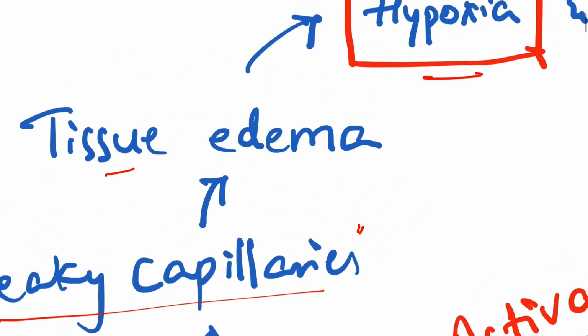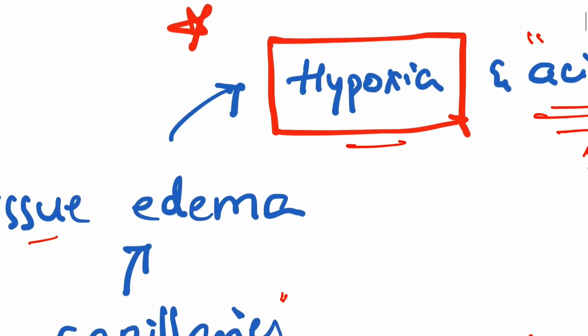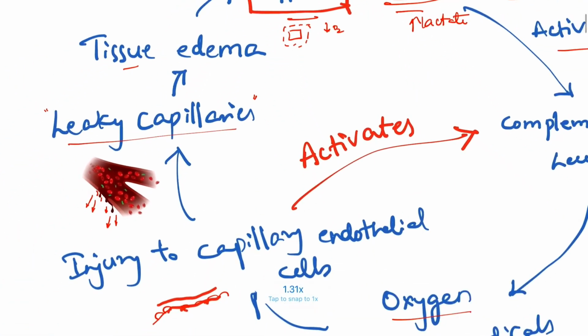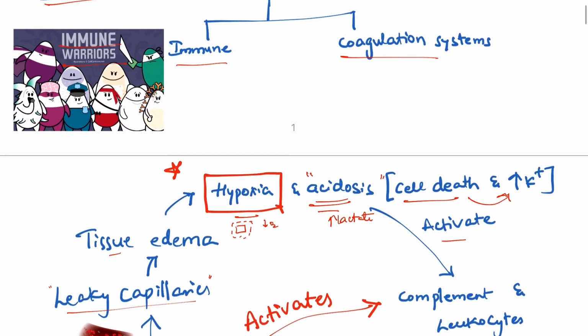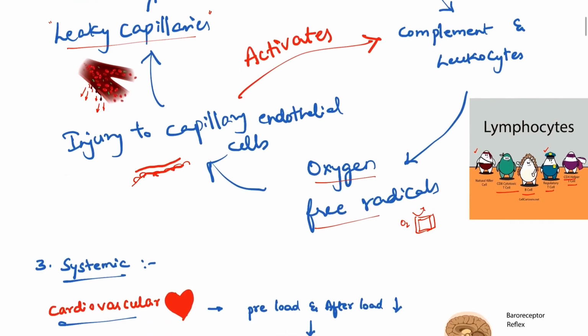This tissue edema will cause, that fluid will be there in the tissue, so this will cause hypoxia at the cellular level, thereby again decrease in O2. Again this cycle continues. This is the vicious cycle of microvascular level. So this is very important.